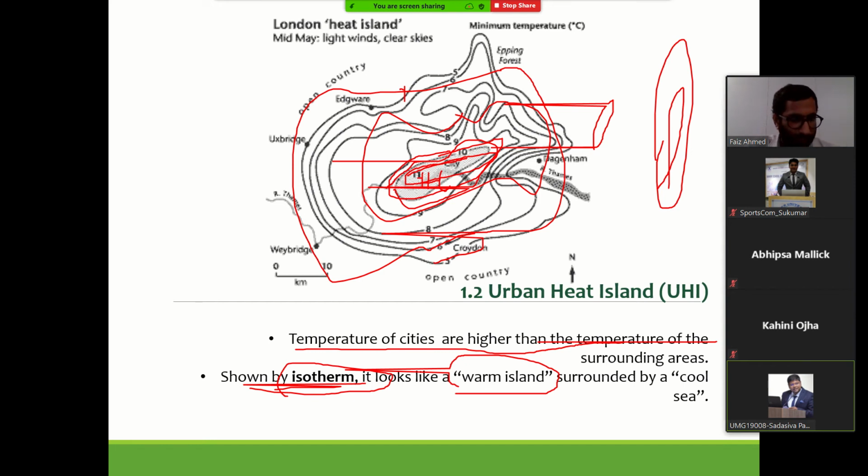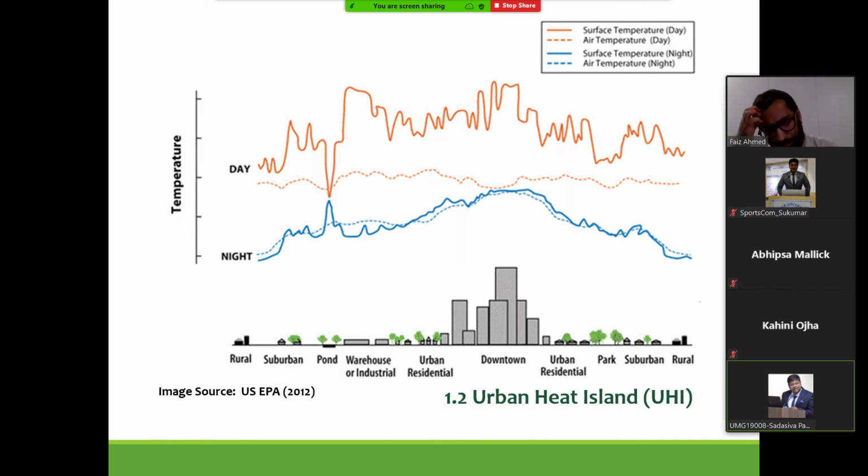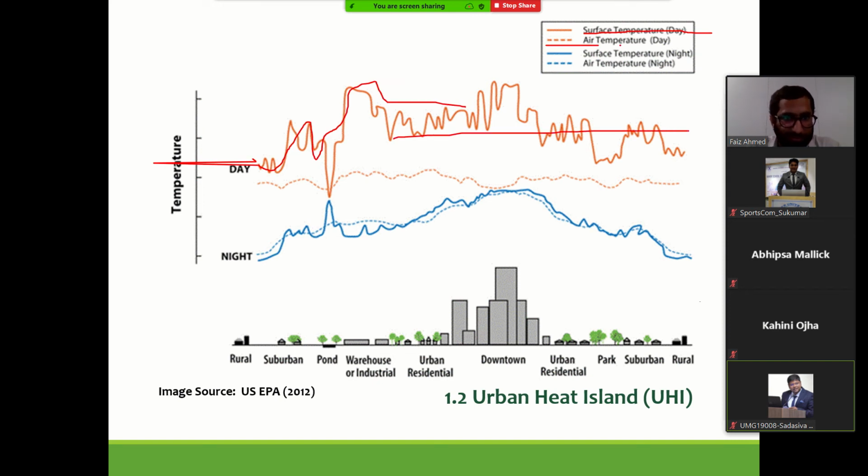There will be variations. Yes. In fact, we will see how the variations occur. Maybe this may also help you in understanding that. See, this is surface temperature. Okay, this is surface temperature measured. And this is air temperature.